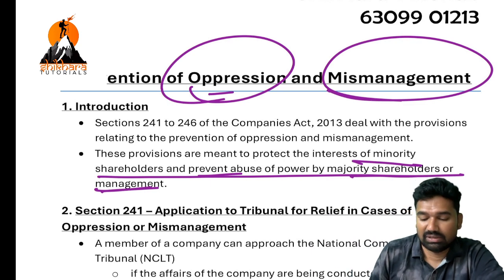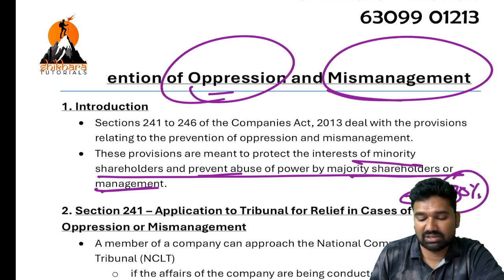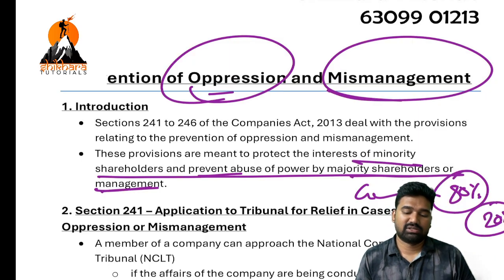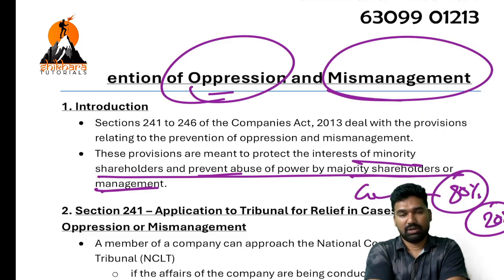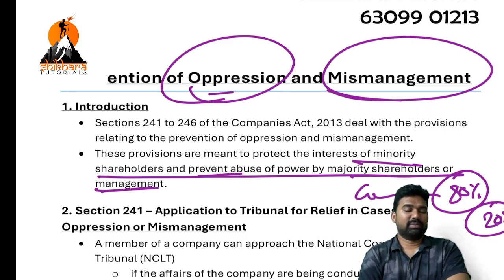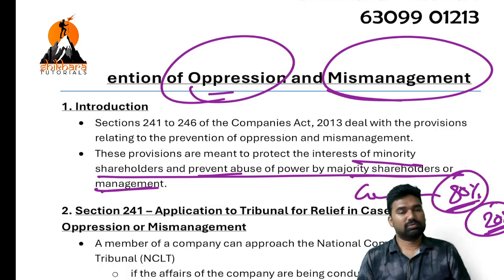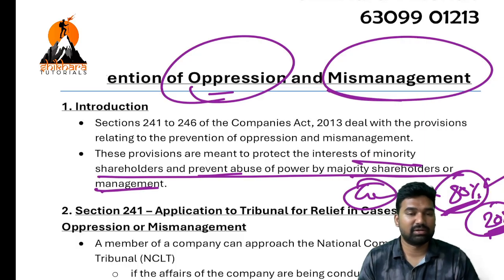Say for example, 80% shares are held by some group, and the remaining 20% of shares are held by some other minority group. Now, for any resolution, ordinary or special, will the company require the support of this minority group? Nothing. Why? Because if the company gets the support of the majority group, the task will be accomplished, right? Company never requires support from this minority gang.